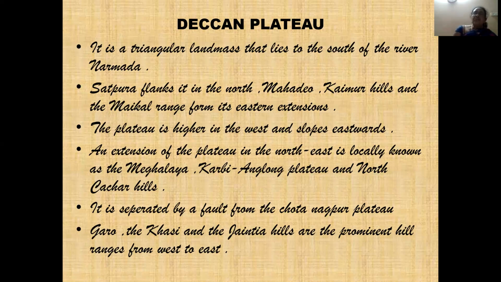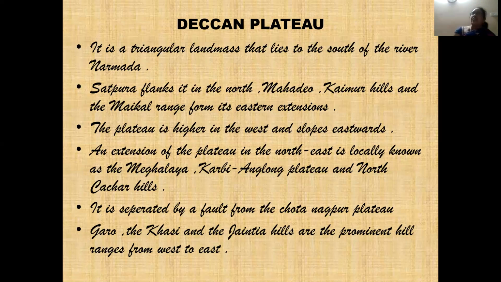The plateau is higher in the west and slopes towards the east. That's why all the rivers flow towards the Bay of Bengal. The Bay of Bengal is in the east. An extension of the plateau in the northeast is locally known as Meghalaya. That means the extension of the Deccan Plateau is towards Meghalaya, and there is something called the Karbi Anglong Plateau. You have to remember this. This is asked a number of times in UPSC. What is the Karbi Anglong Plateau? Where is it found? It is in Meghalaya. It is an extension of the Deccan Plateau.